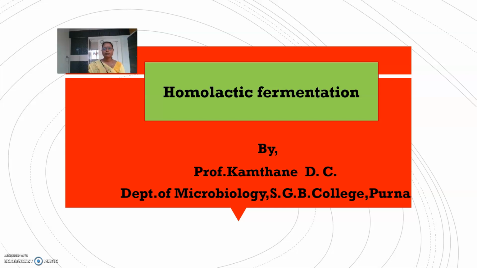Other products are produced, but their quantity is very low, therefore these are not mentioned. The main product is lactic acid, therefore this is homolactic fermentation, and this occurs in Streptococcus, Leuconostoc, Pediococcus and Lactobacillus.